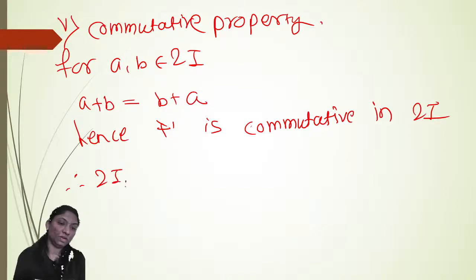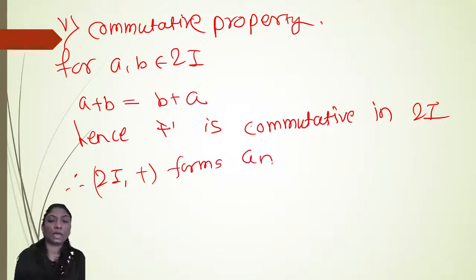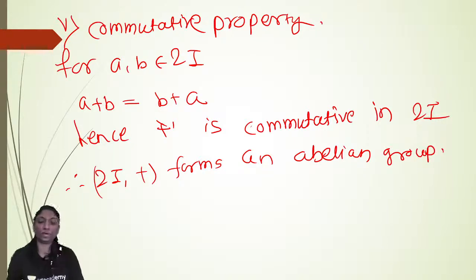Therefore, the set of even integers with respect to addition forms an abelian group. Okay.